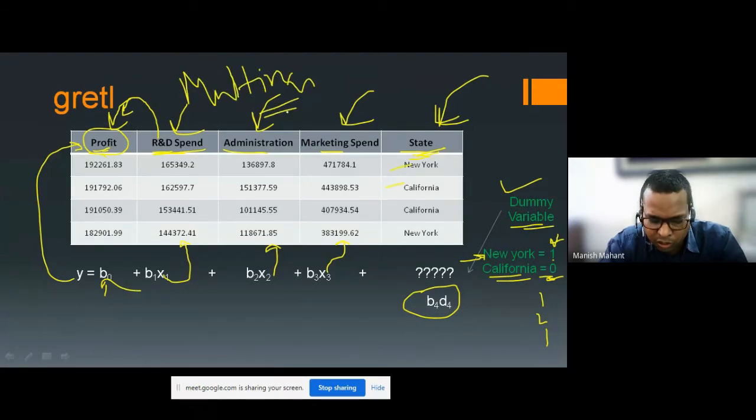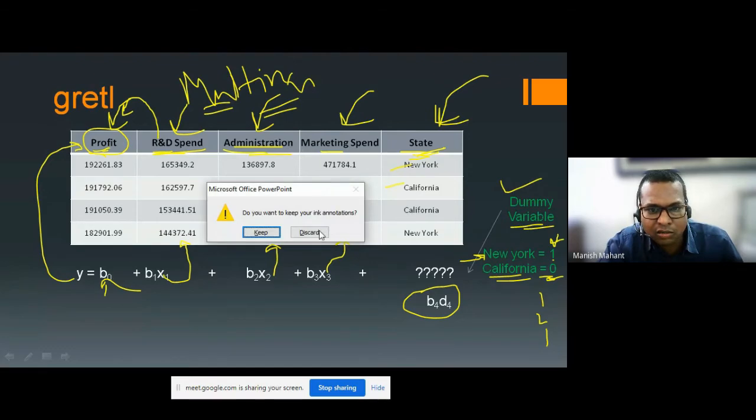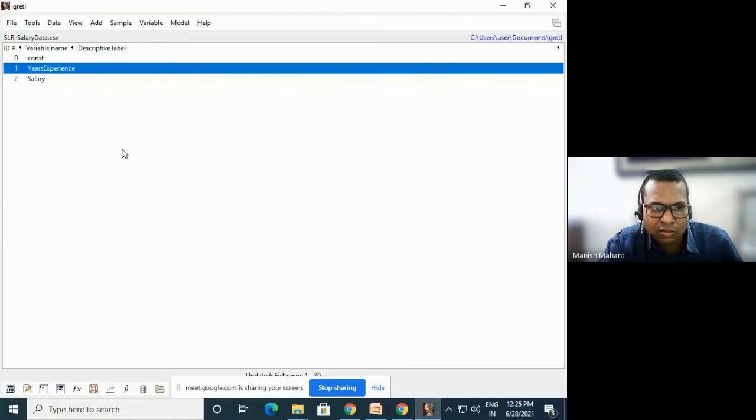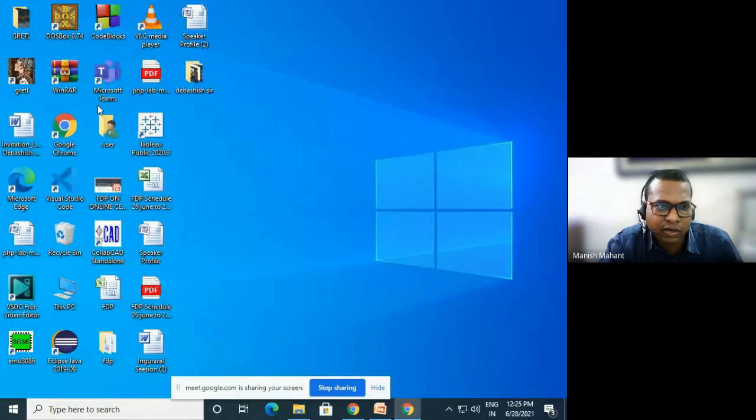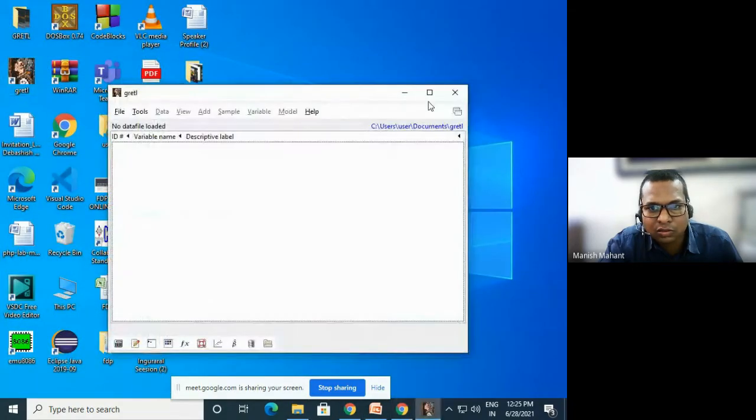Earlier I showed you an example of linear regression with only a single independent variable, but now I will show you a linear regression model with the help of multiple variables, that is, multiple linear regression. So let's go again to our Gretl. One minute, I'm closing this. Just wait a minute.